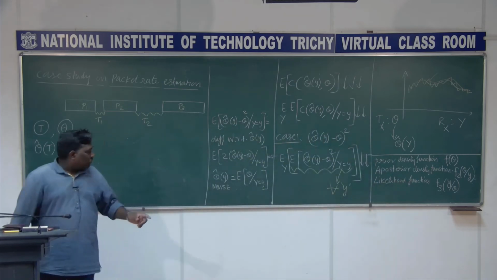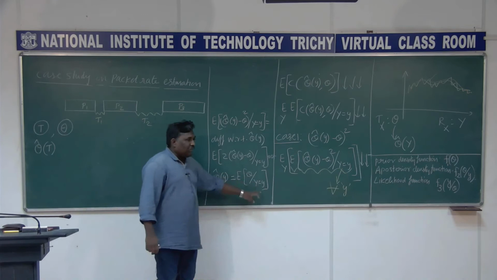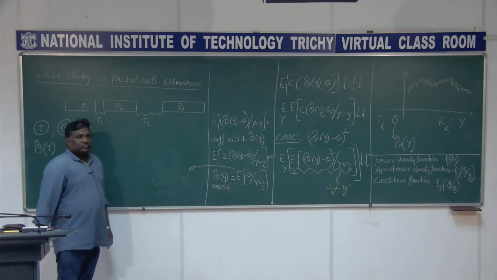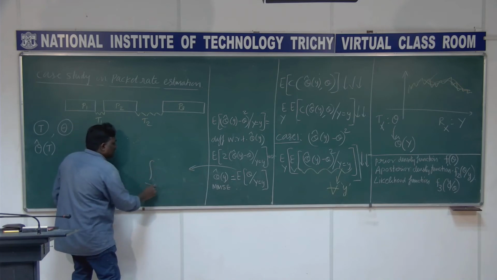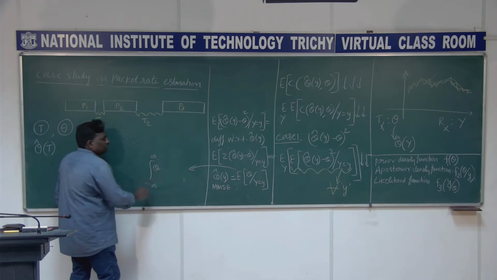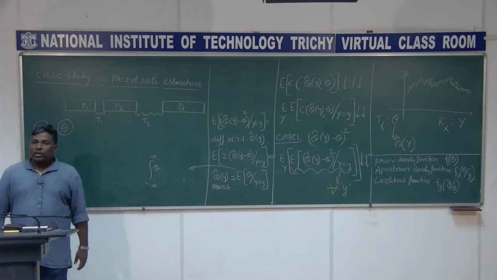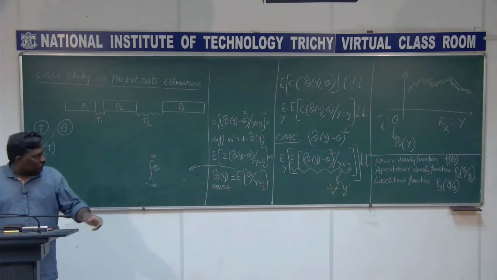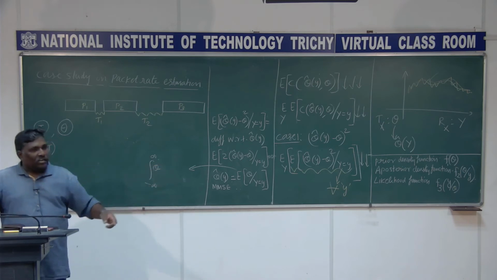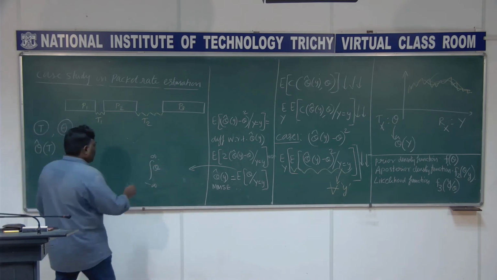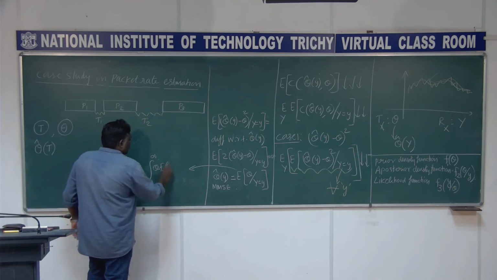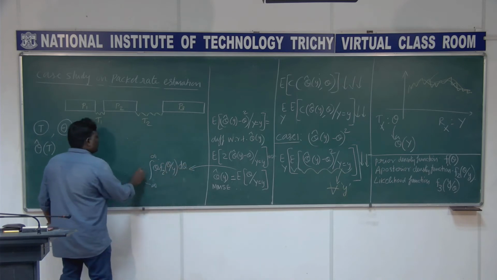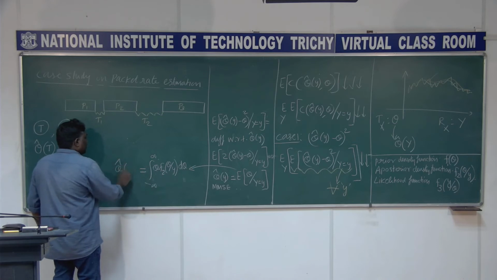So how do we find this expectation of theta given y equal to y? What is the expression? We need the posterior density function. It is the integral of theta times f of theta given y, d theta. As simple as this. This is going to be your theta cap of y.